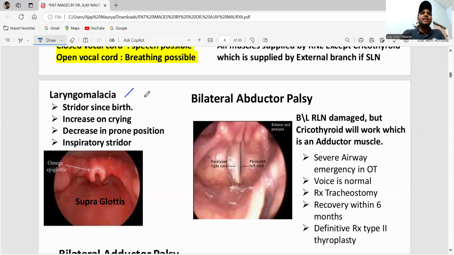In laryngomalacia, they will give the history that the stridor is present since birth. The symptoms increase on crying but decrease in the prone position. The stridor is inspiratory. This is a problem of the supraglottis. You see the omega sign.